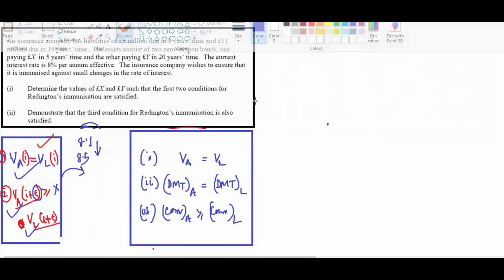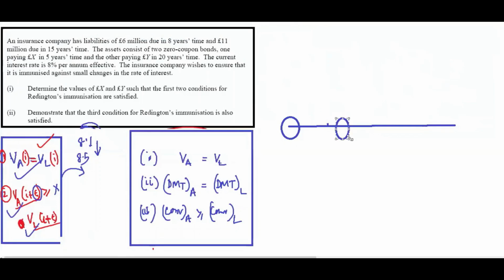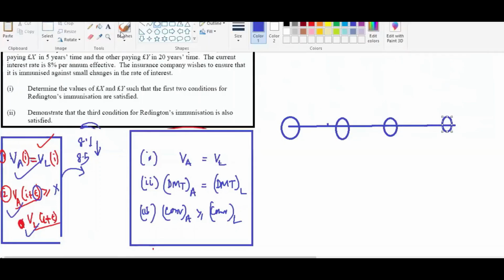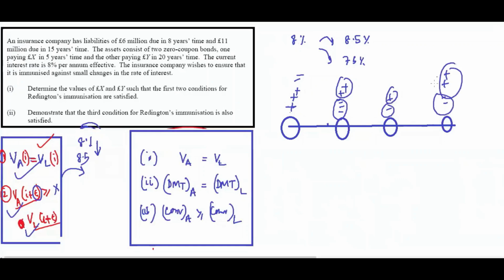Remember, immunization is not even required if your asset cash flow and liability cash flow are at the same point, because you are subjected to the same interest rate. Say you have 8%, it will increase to 8.5% or decrease to 7.5%. It won't affect your cash flows because the points are the same. Wherever you have positive cash flow, there you have negative cash flow. So whatever the interest rate changes, that will be applicable to both, right? So there will be no change.